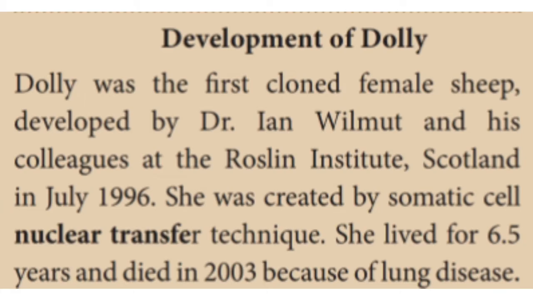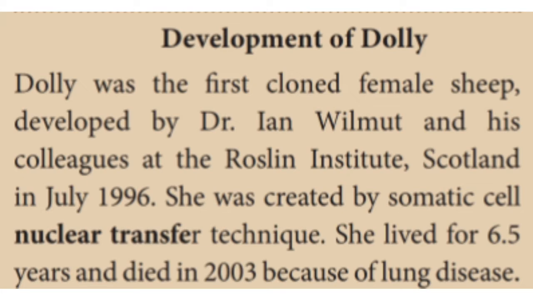Children, now we pass on to the development of Dolly. Dolly was the first clone produced from a cell taken from an adult mammal. The production of Dolly showed that genes in the nucleus of such a matured differentiated somatic cell are still capable of producing an embryonic totipotent state, creating a cell that can go on to develop into any part of an animal.